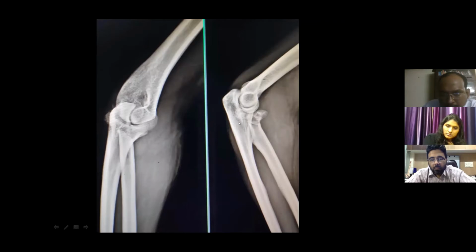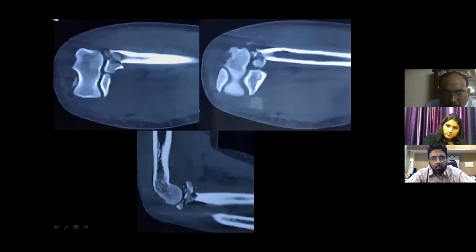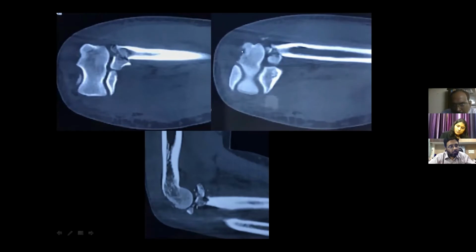The patient also had the CT films. We took some pictures from the film, and this is the coronal, and this is a sagittal image. In these two coronal images you can see a long bone fragment, the fracture extending into the articular margin and extending to the neck of the radius. There is complete distortion of the radial head.